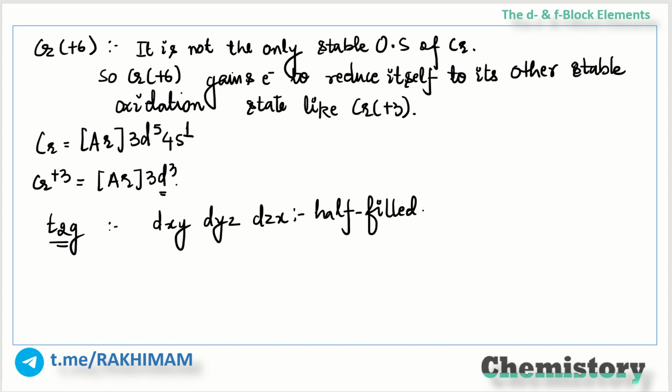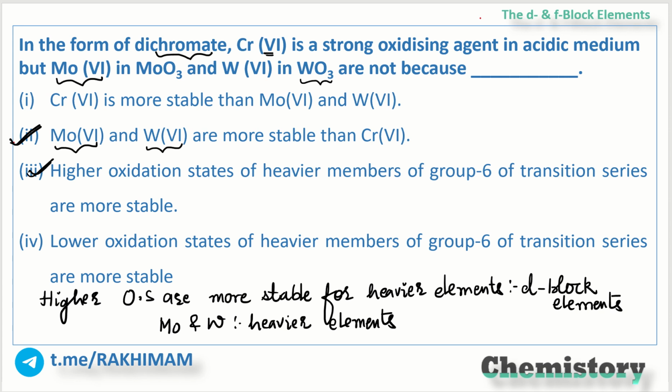Now, when we are moving down the group, as I already told you, the stability of heavier transition elements in their higher oxidation state increases. This is due to the similarity of the energy of the d orbitals with the outer s orbitals. Hence, the d orbitals are more available for bond formation. Now, molybdenum and tungsten are heavier elements. So these elements are more stable in the +6 oxidation state. Thus, these metals have little or no tendency to get reduced.